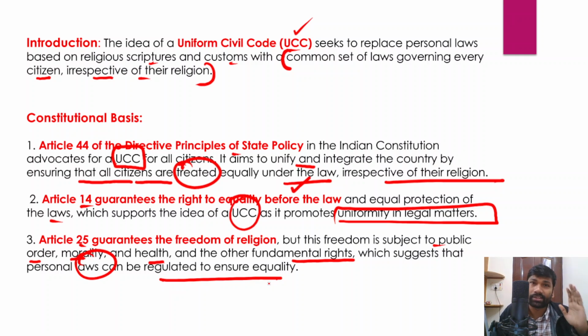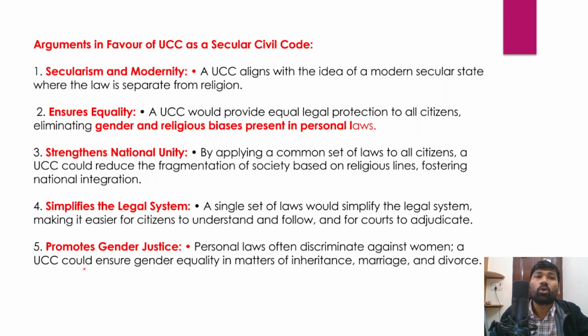They are subject to reasonable restrictions. In a similar way, Article 25 is also not an absolute right. It is not sacrosanct. It is also subject to other fundamental rights as well as public order, morality, and health. So therefore, it suggests that personal laws can be regulated to ensure equality among all individuals. So what are the arguments that exist in favor of UCC as a secular civil code?